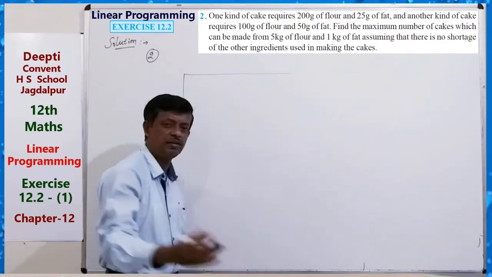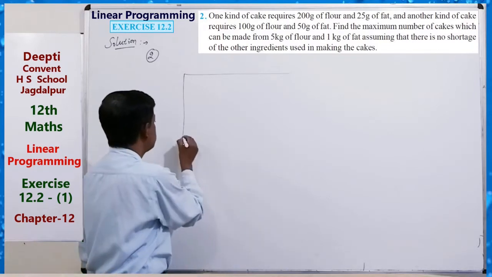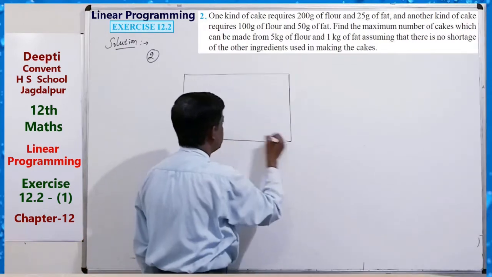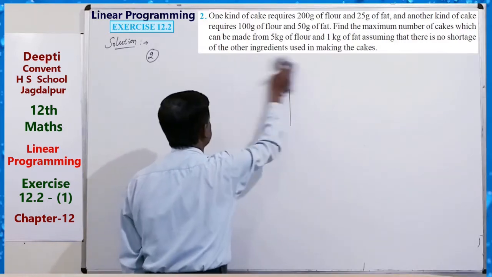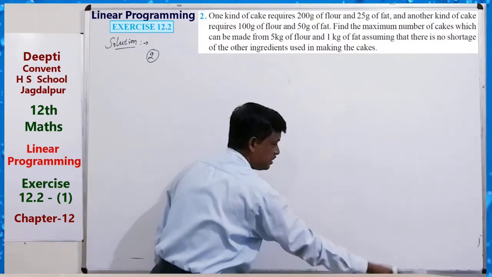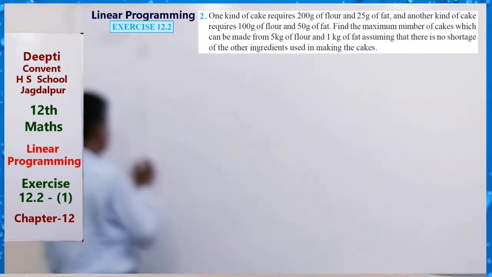You have to write all the things in detail. You can make the table for getting our constraints.